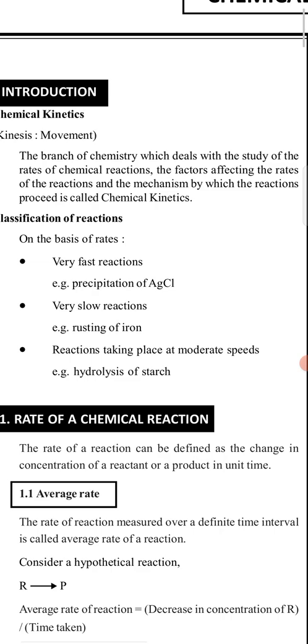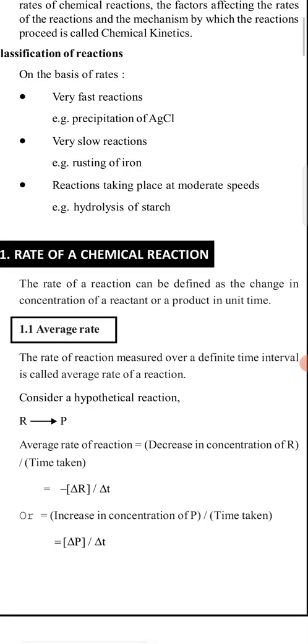Generally, we will study the speed or velocity of the reaction in this chapter, including various types of reactions like first order and second order and their rates. A reaction that takes place at moderate speed is the hydrolysis of starch: whenever starch reacts with water, the reaction takes place at moderate speed.